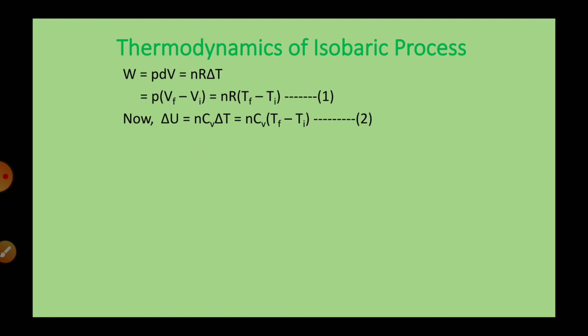What is Cv? Cv here is actually specific heat at constant volume, that you have studied in 11th standard. Now delta T can be written as Tf minus Ti. So delta U, that means change in internal energy, can be written as n Cv (Tf minus Ti). Let this be equation number 2, where Cv is nothing but specific heat capacity at constant volume.